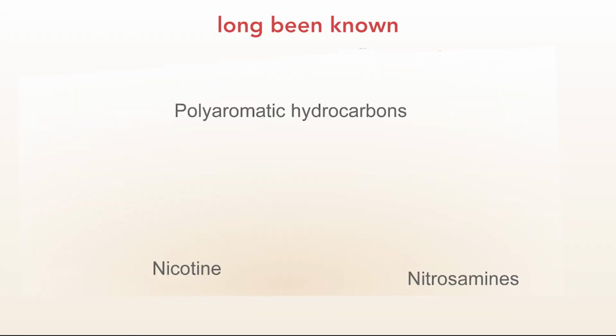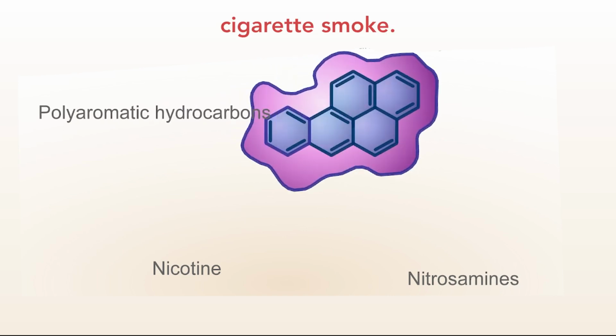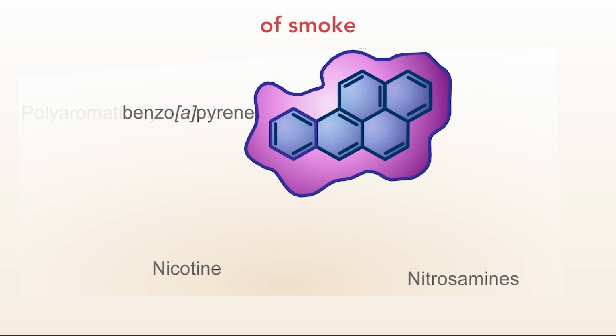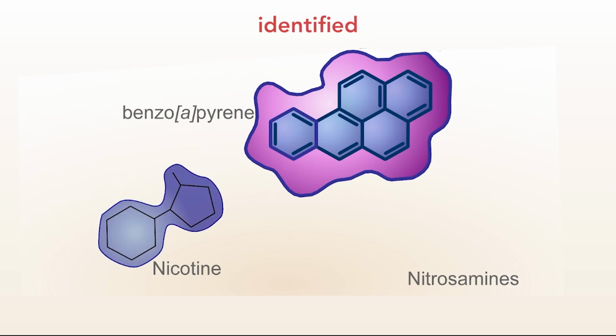Nicotine has long been known to be the habit-forming drug in cigarette smoke. However, recent research shows that nicotine also works with other components of smoke to promote cancer formation. So there are really three principal components of tobacco that have been identified that have adverse biological effects. Those include carcinogens, such as polyaromatic hydrocarbons and nitrosamines, as well as nicotine.